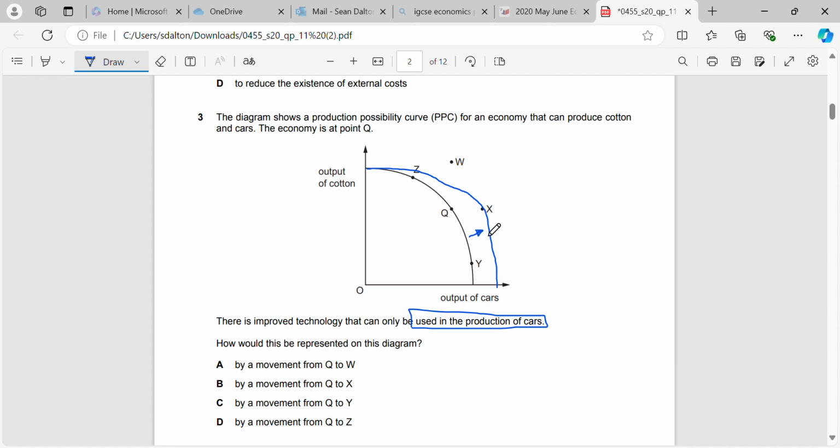They're getting us to identify that the technology would improve the quantity and quality of resources for cars only. Therefore, the movement that would happen is from Q to X, where we can make the same amount of cotton, but using the same level of resources. Because of our improved technology, we can now make more cars with the same resources than we could before.